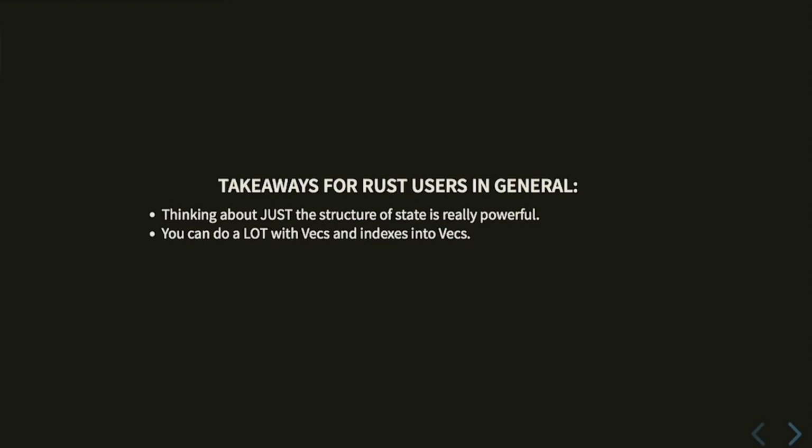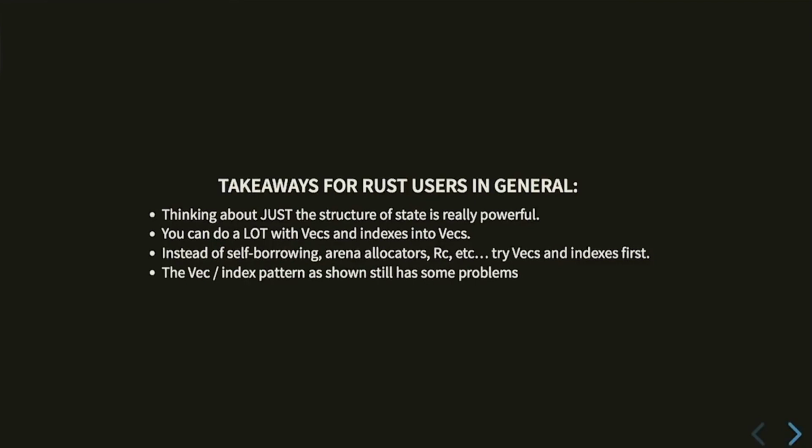The reason I mention this is because I see this a lot, actually, not just in game programming. You need to make a graph structure or something, and you need to update it. And you go online, and people give you advice about using arena allocators or Rc and interior mutability. And those are great, and those tools have their place. But seriously, just put your nodes in a vec and use indexes. It is so easy. That should be the first tool you reach for.